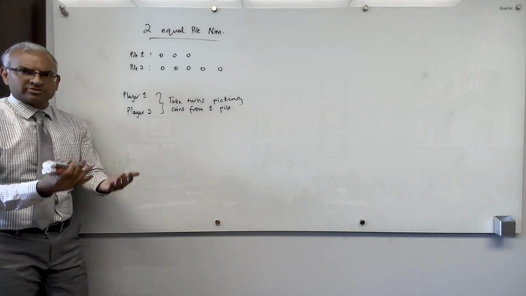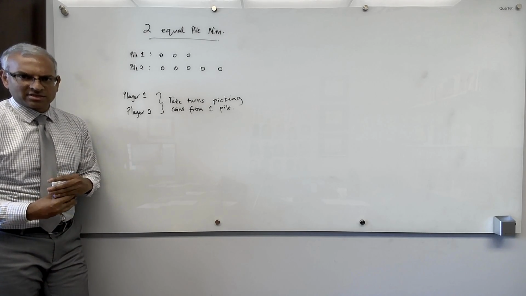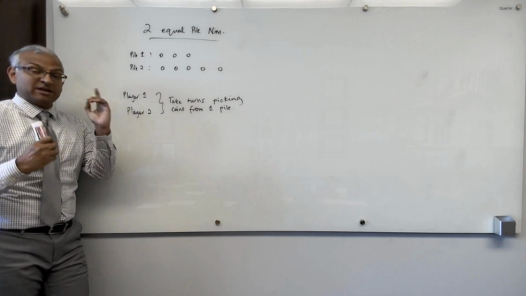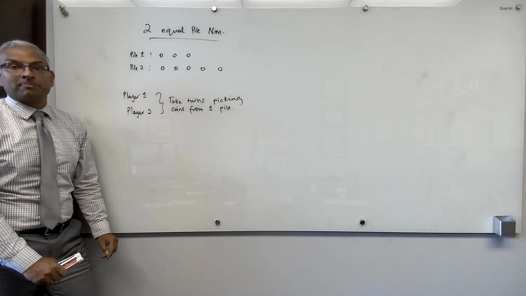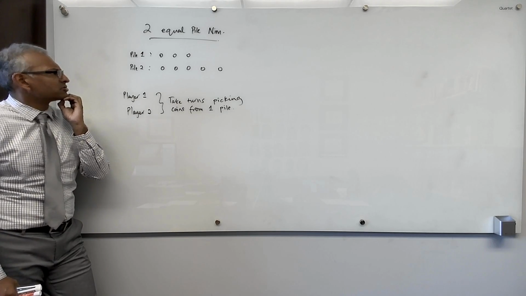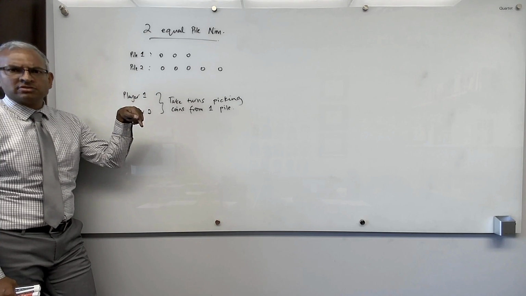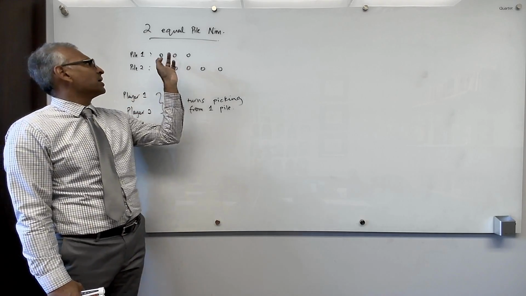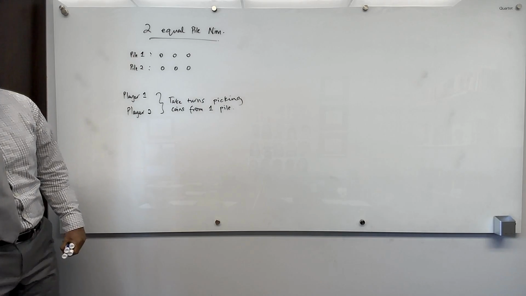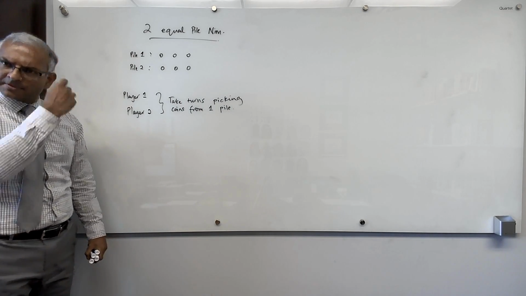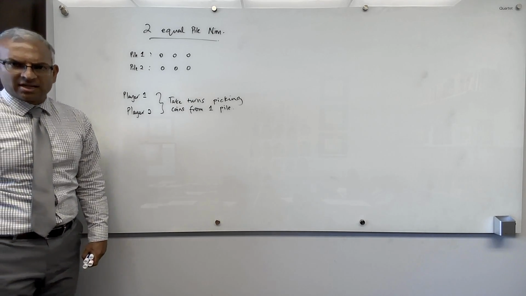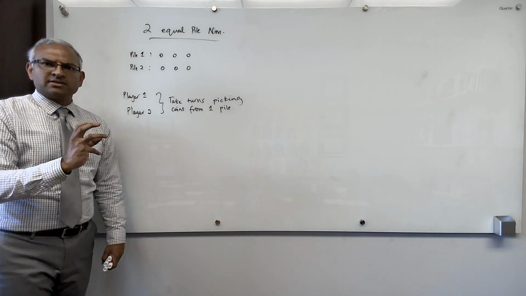Okay, so I'm going to show you a very interesting strategy. It's called the equalization strategy. And in fact, this strategy shows that player 2 always can arrange to win. So it's better to be player 2 in this game of 2 equal pile NIM. Okay, and here's player 2's very simple strategy. Whatever player 1 did, I will do the same thing to the other pile. So in this case, player 1 removed 2 coins, so I will remove 2 coins from here. Okay, interesting. So, does that work? And that's the question. And so we're going to analyze this strategy. And I'm going to prove to you that player 2 always wins with this strategy.